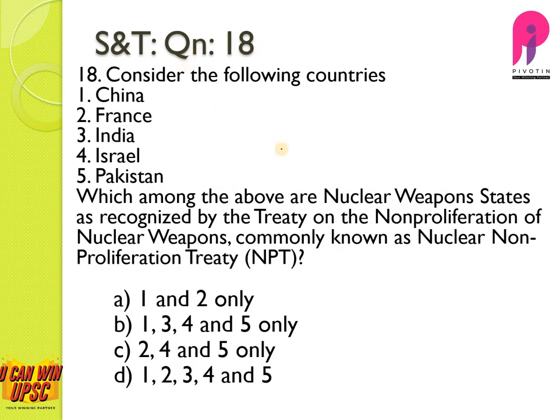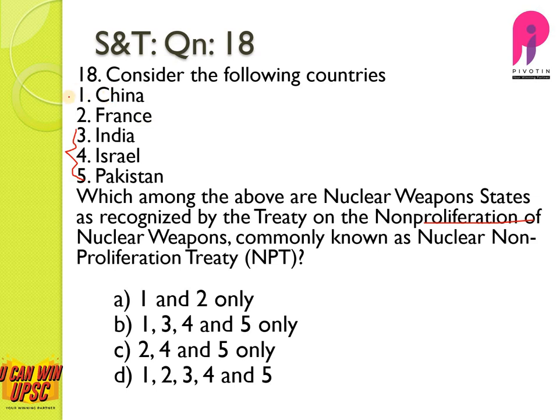Question number 18. This is with regard to nuclear weapons, NPT, non-proliferation of nuclear weapons, and which of the above countries are recognized by it? And it is a well-known fact. If you are a follower of international affairs, you would have known that India has not signed NPT, but it still has nuclear weapons. The same is the case with Pakistan and Israel. And the two members, China and France, they too have nuclear weapons, but they are into NPT and they are recognized as nuclear weapon states.